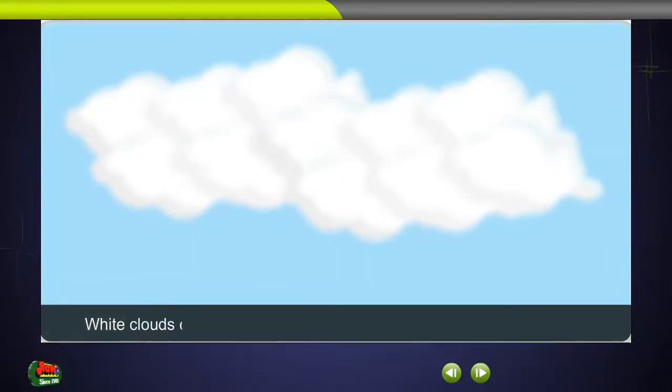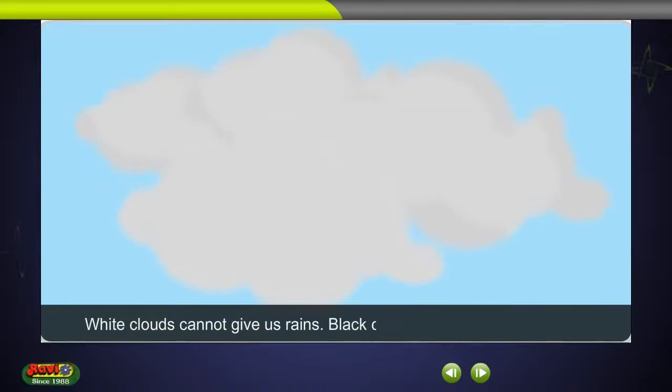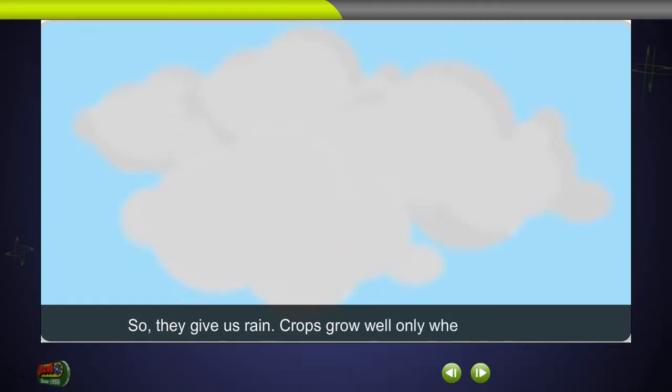White clouds cannot give us rains. Black clouds carry more water vapor, so they give us rain. Crops grow well only when rain falls.